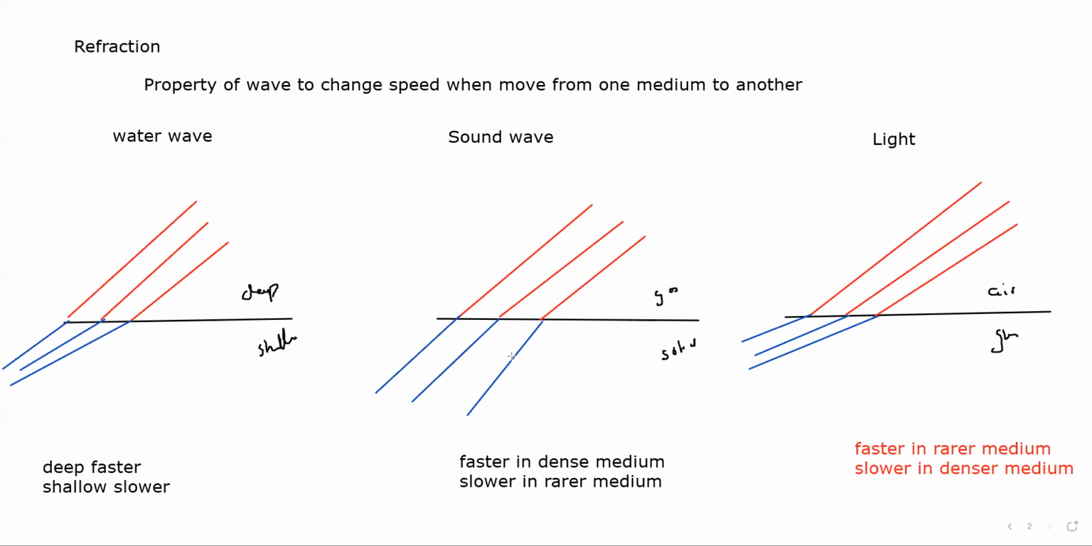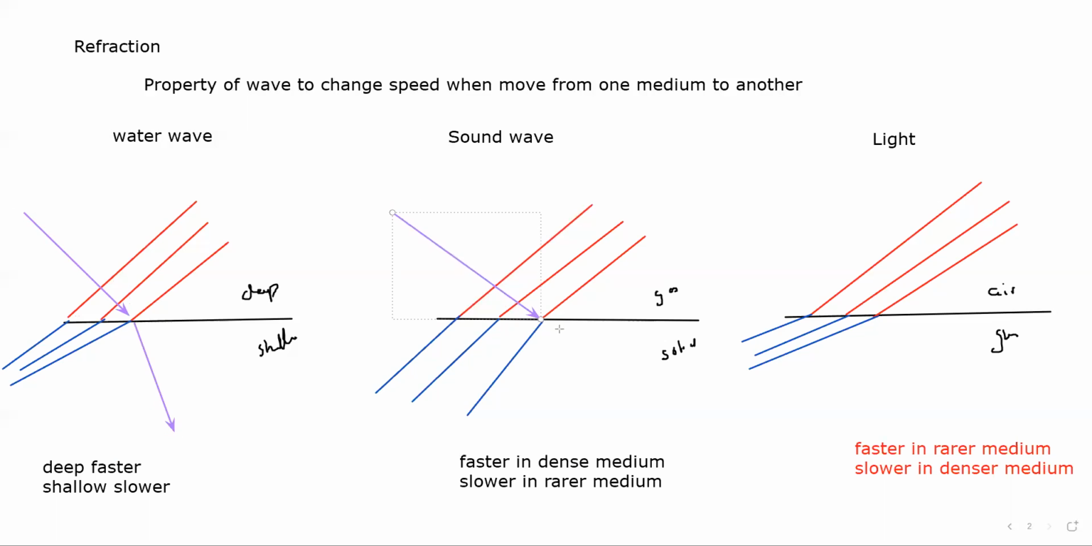So, comparing the waves: these waves are bending towards the normal, not away from it. If I show the direction of the wave, it is always at 90 degrees to the wave front. So it is bending towards the normal.